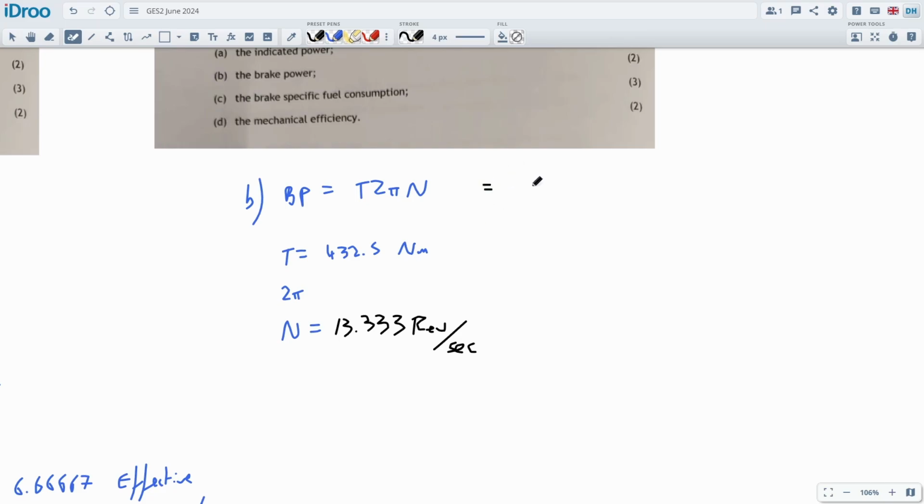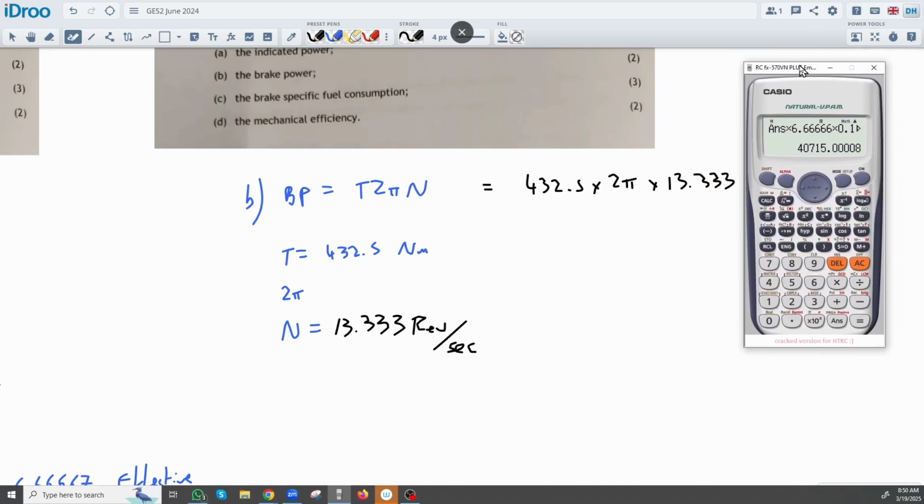Okay, so the calculation is now going to be 432.5 times 2 pi times 13.333, and hopefully we get a number that's about the same as 40,000. It's going to be about 36, a little bit less than 40,000. Let's see what happens. 432.5 times 2 pi times the 13.333.